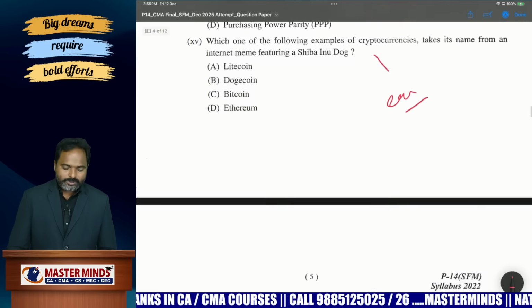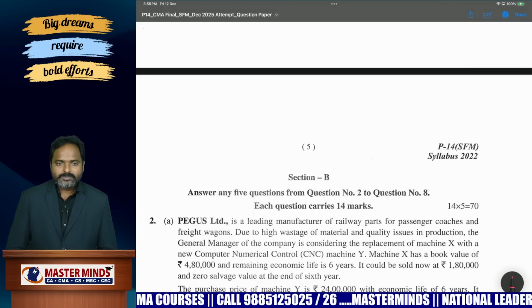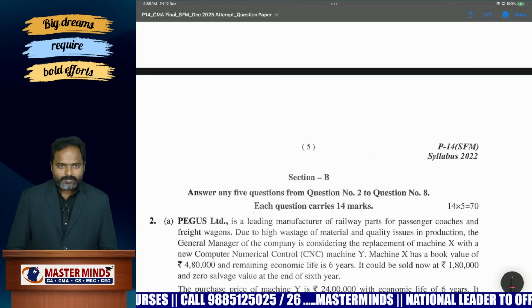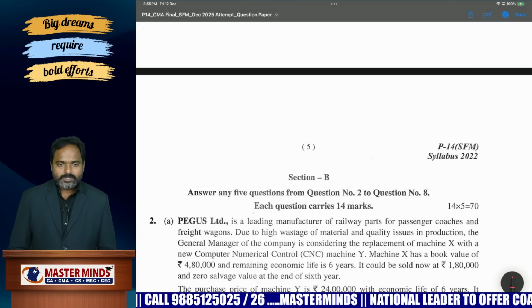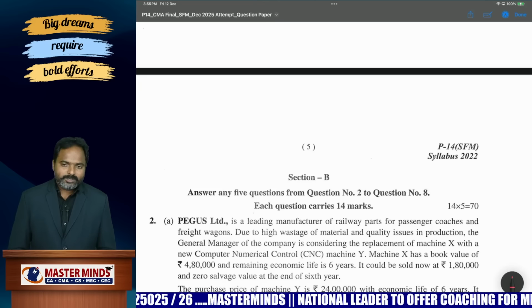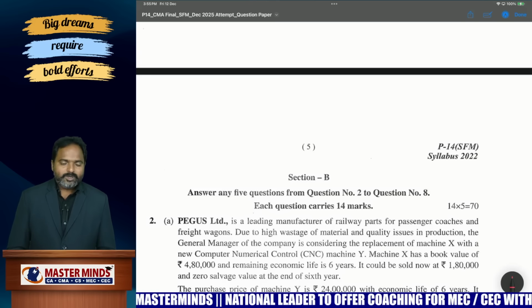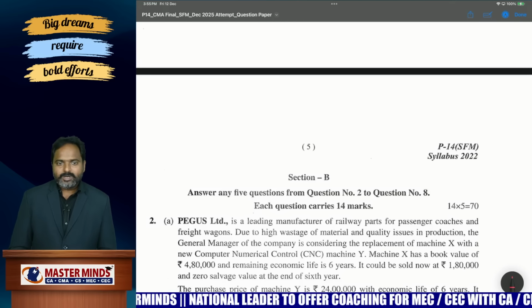So around 10 MCQs are easy. 10 into 2, 20 marks you can get comfortably in this. Maybe another 5 MCQs are difficult. We are not expecting the students to answer those 5 MCQs. So I can say students can get 18 to 20 marks in MCQs. 18 to 20 marks. Okay, in the least case students may get 16 marks in the MCQ paper.